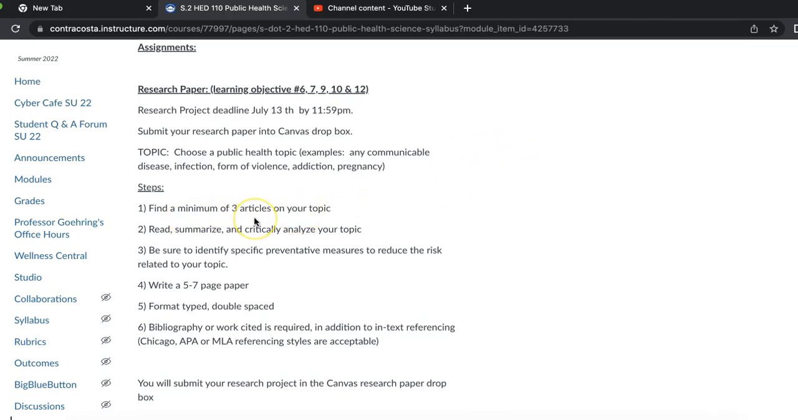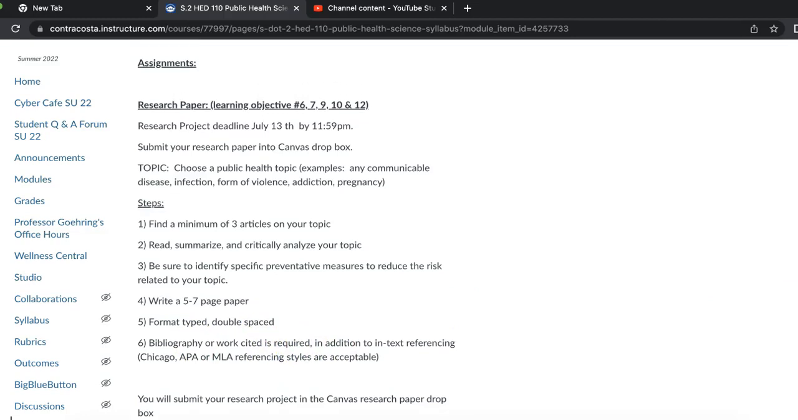You're going to find a minimum of 3 articles to research. You're going to read, summarize, and critically analyze your topic. You're going to talk about specific preventative measures to reduce the risk. Your paper is going to be 5 to 7 pages long. That's the research portion. Type double space. You have to have a works cited page or a bibliography, and you have to do in-text referencing.